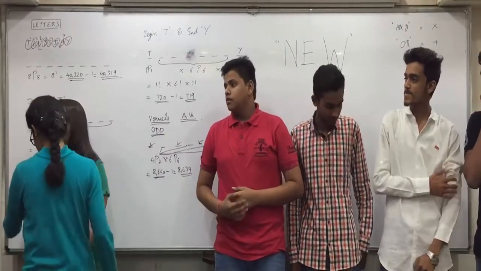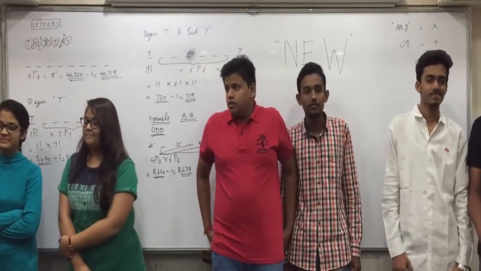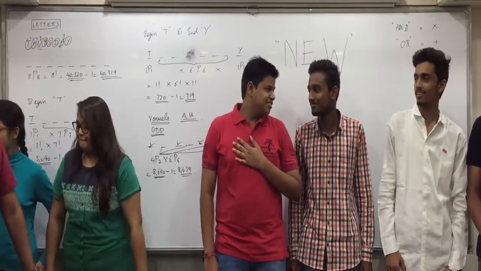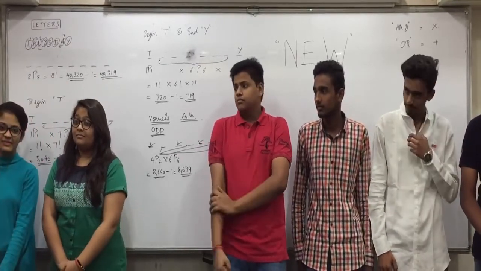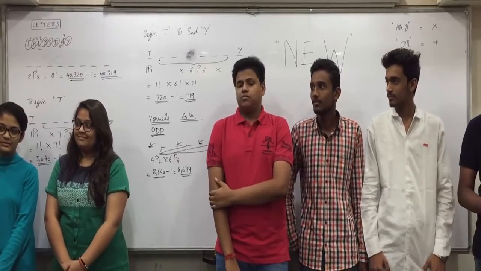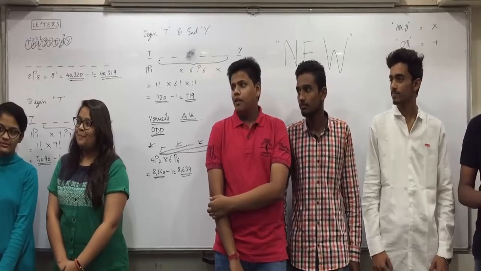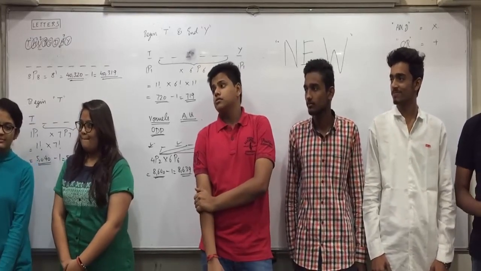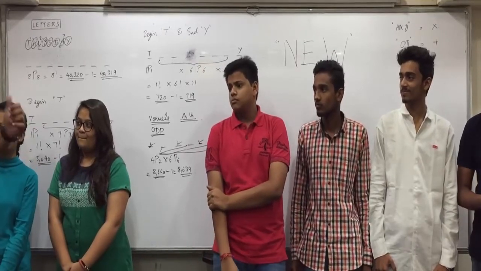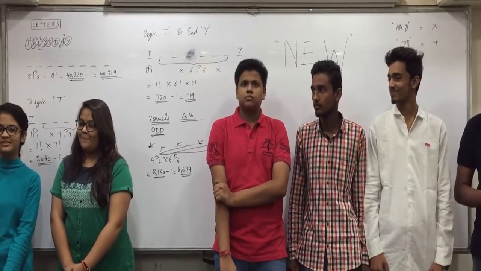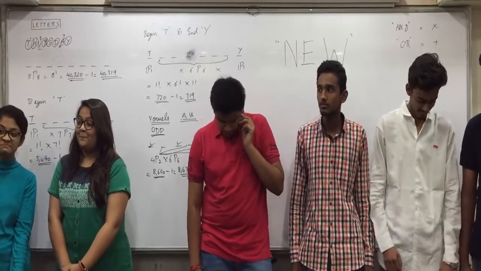yesterday we understood that concept already, that there are 6 people. If I ask you in how many ways the photograph can be taken for all 6 people, what will be your answer? 6p6. We started the chapter with 3 people's photograph, and we had seen 6 ways, 3p3. So with total 6 people, how many photographs can be taken? 6p6, 6 factorial, 720 photographs can be taken with these 6 people.